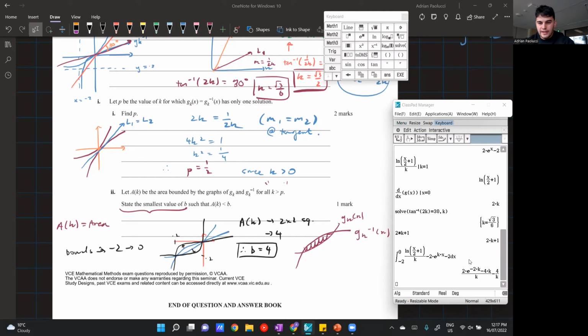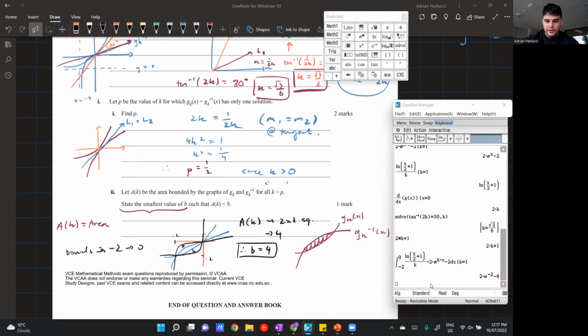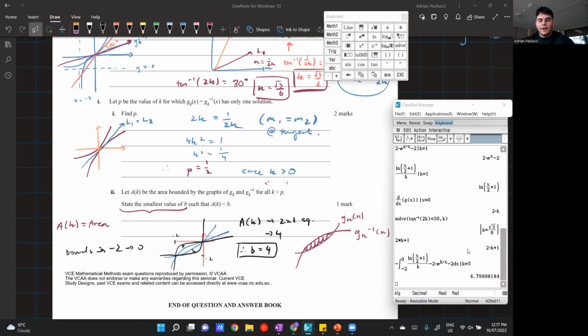So I'll substitute different values of K and see what happens. K equals 1, I get this here. Let's put it into decimal so it's readable. K equals 1, I get -7. Maybe I have to negate it, because I did bottom minus top, the other way around. So I just take the negative of it. K is equal to 3, I get that. K is equal to 4. Actually, no, I think I just got my expression wrong. I think this is just wrong.